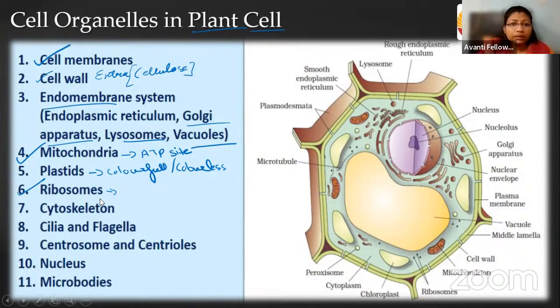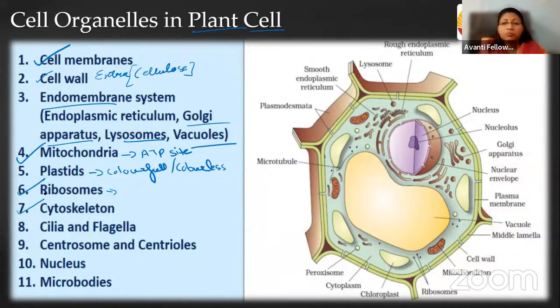Yes, that is 80S. Next is the cytoskeleton. As you know, the cell has a specific shape, right? Just like our body has a proper shape because of our skeleton. If we did not have a skeleton, our body would behave like dough, right? So to provide a specific shape to the body, we require a skeleton.